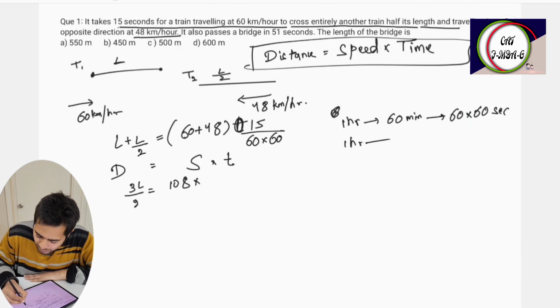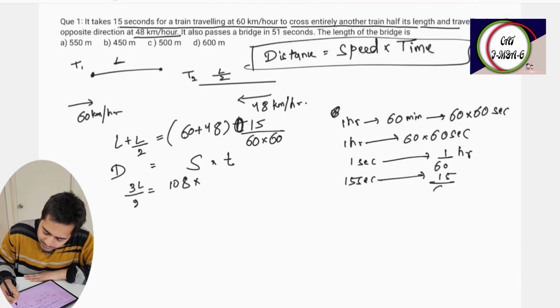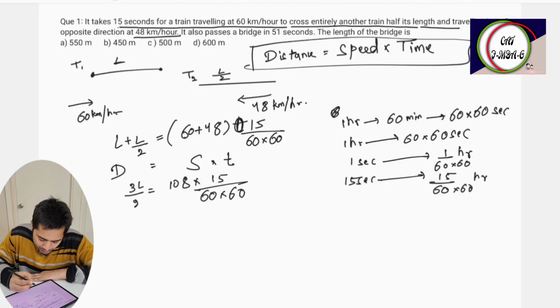So in 1 hour there are 60 into 60 seconds. So in 1 second there is 1 by 60 into 60 hour. So in 15 seconds there are 15 by 60 into 60 hours. That's why we have written it like this.